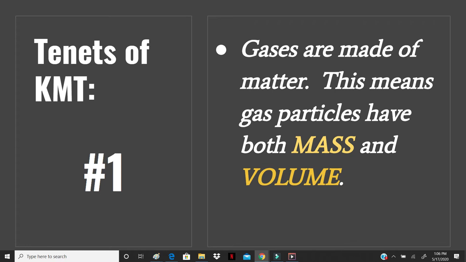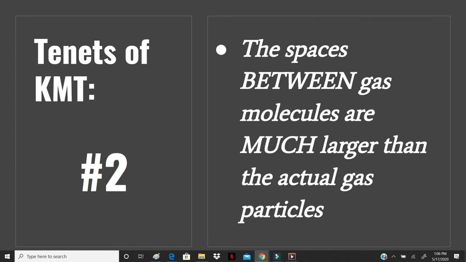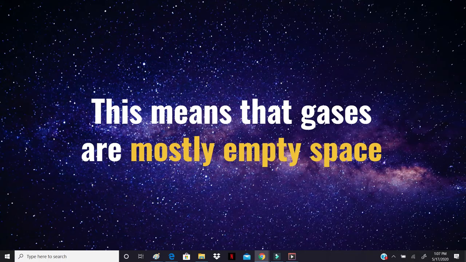It's important to recognize that gases are made of matter. Because they are matter, this means that the gas particles have both mass and volume, as all matter does. The second tenet of kinetic molecular theory is that although, yes, they do have volume, the spaces between the gas molecules are much, much larger than the actual gas particles themselves. This means that gases are mostly empty space.